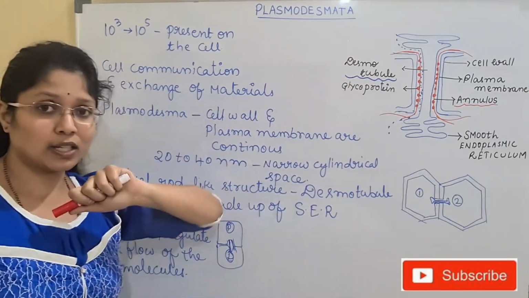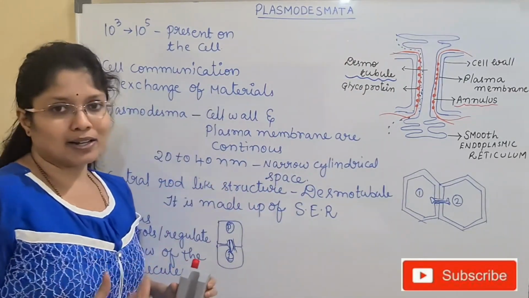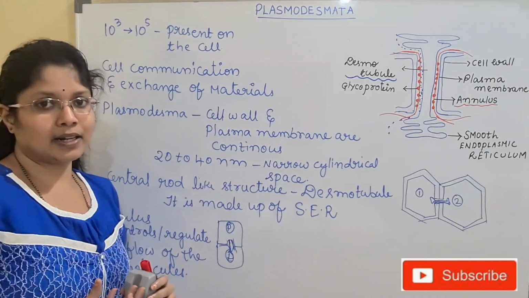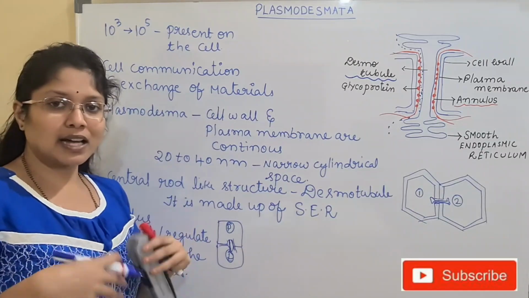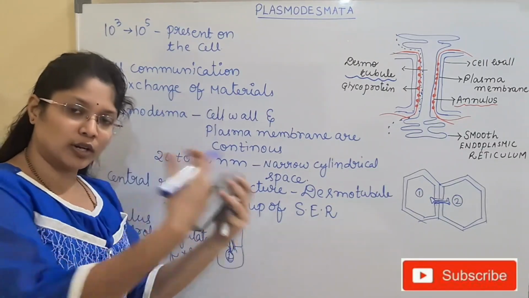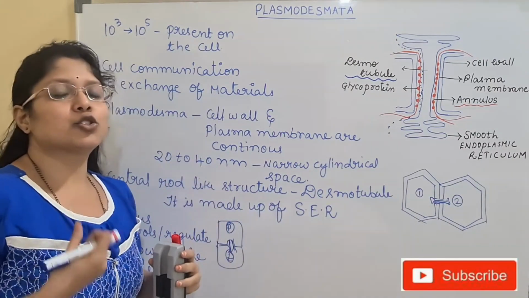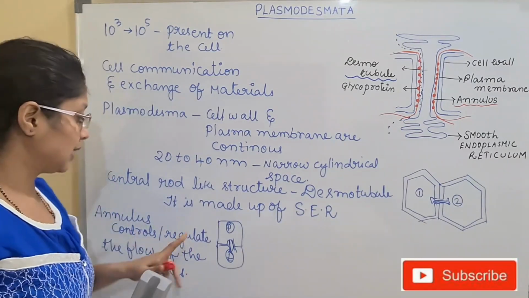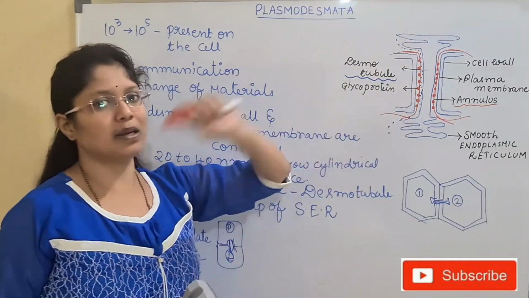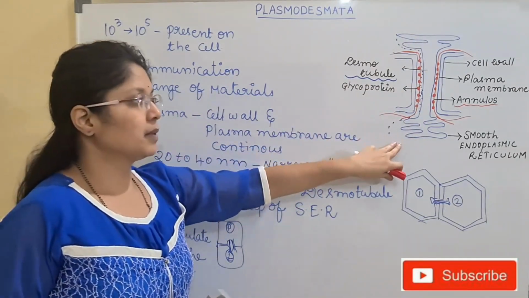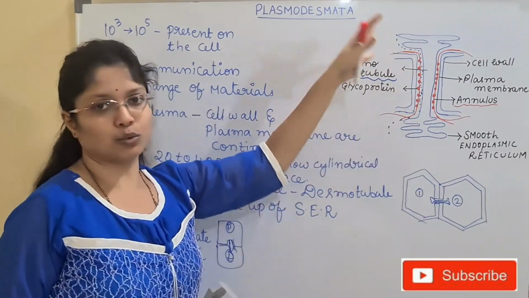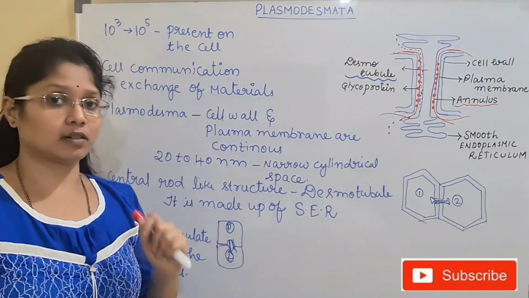But larger molecules, or you can say organelles, cannot move. Whenever there is a requirement or a need, the cell will decide whether it has to be exported to outside, or it has to be present inside the same cell. Based upon that regulation only, the molecules will be moving. Otherwise, there will be no movement or leakage of molecules from one cell to the other cell. This is a tightly regulated system.